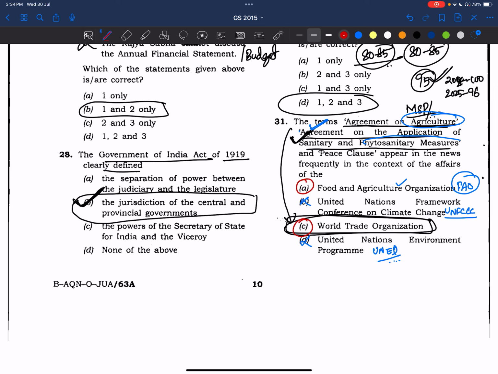Okay. Since agriculture is there, you may think the answer can be this. But see here, sanitary and phytosanitary measures and the agreement on agriculture, these are mostly in use. You should relate it to the World Trade Organization. Okay, at least we have converged to 50-50 chances. But this question is very easy, right? Answer is WTO, and we'll try to make notes on all these organizations.